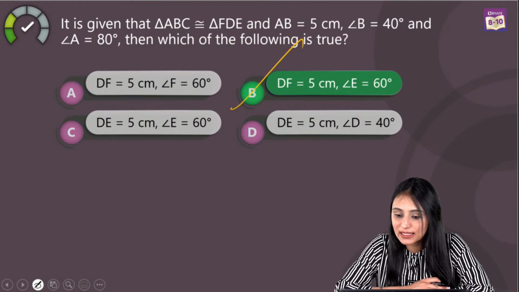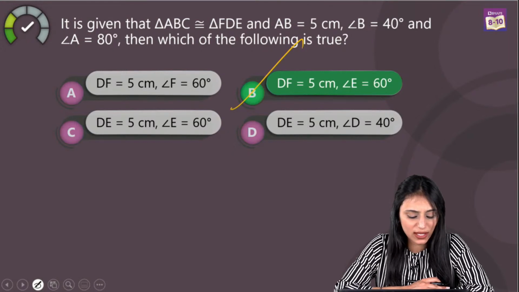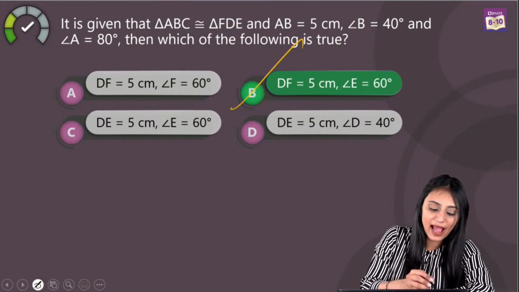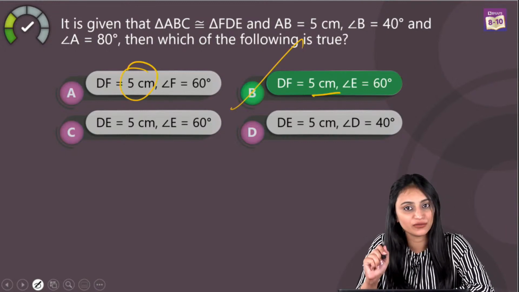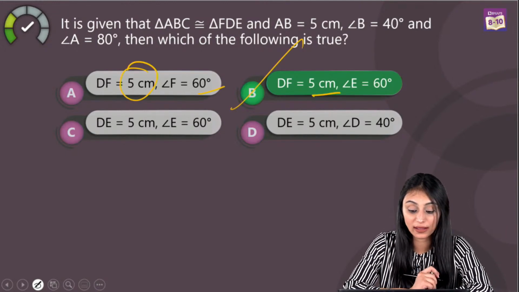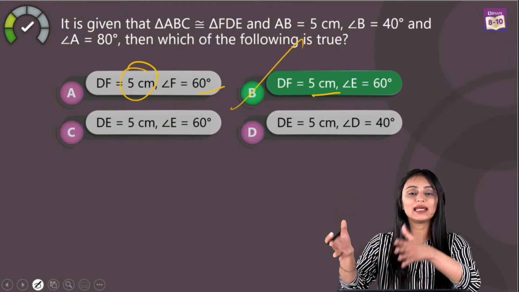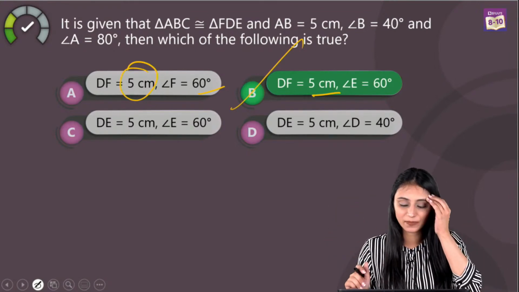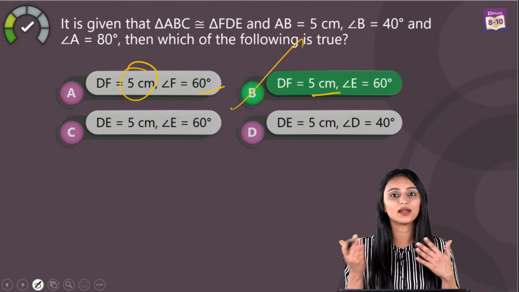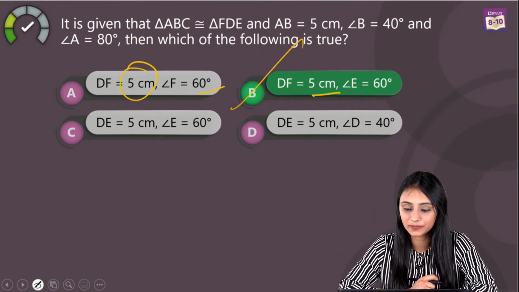Papiya, I think it's B. Absolutely, yes, B is the answer. Pranjal says it's A. No, how can A be the answer? DF is 5 centimeter in both of them, Pranjal, but if you look at it, angle E is 60, not angle F, because angle E and angle C are the corresponding angles of these two triangles.